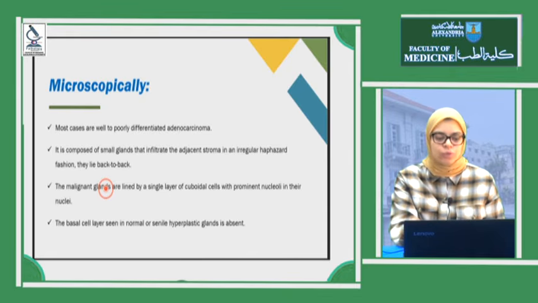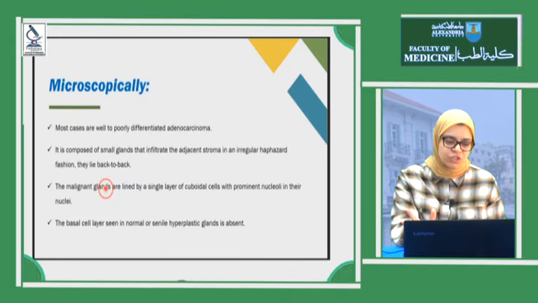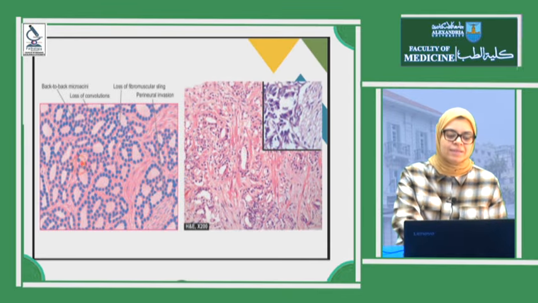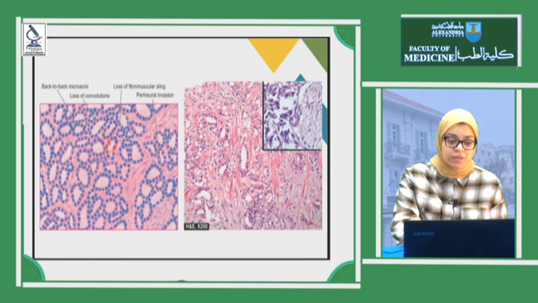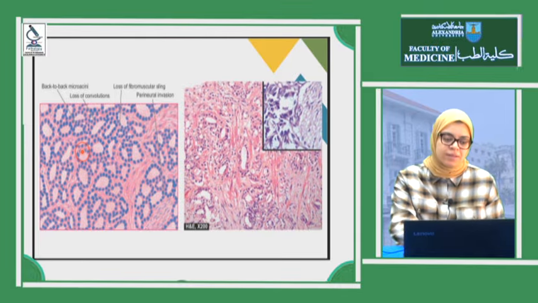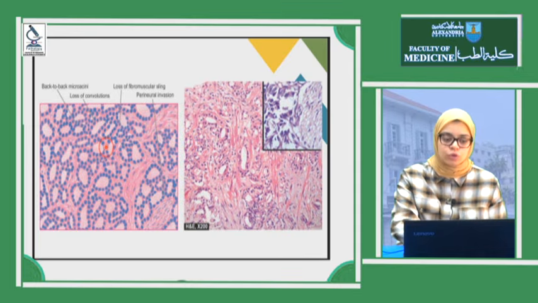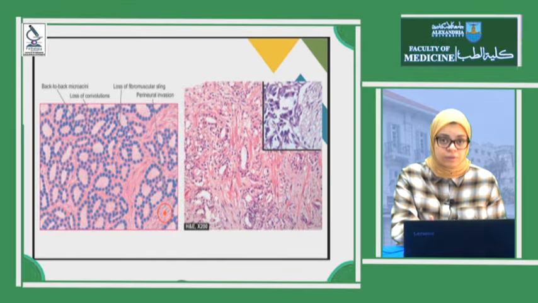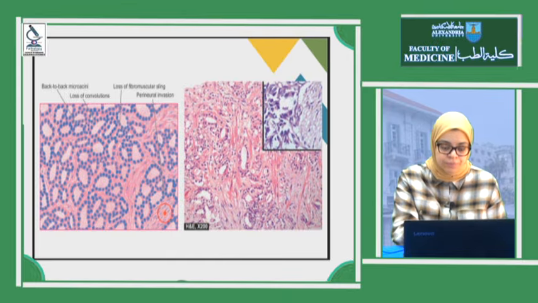It ranges from well to poorly differentiated adenocarcinoma, but it's formed of glands. Here, as you see, the glands are arranged, not dilated or convoluted as in BPH. One of the most characteristic features is that it's lined by a single layer. No myoepithelial cells can be detected here, and this confirms the malignancy. So it's back-to-back glands, loss of convolution, loss of papillary folds, loss of fibromuscular stroma between the glands. And here we could find perineural invasion, where the gland invades the nerves.